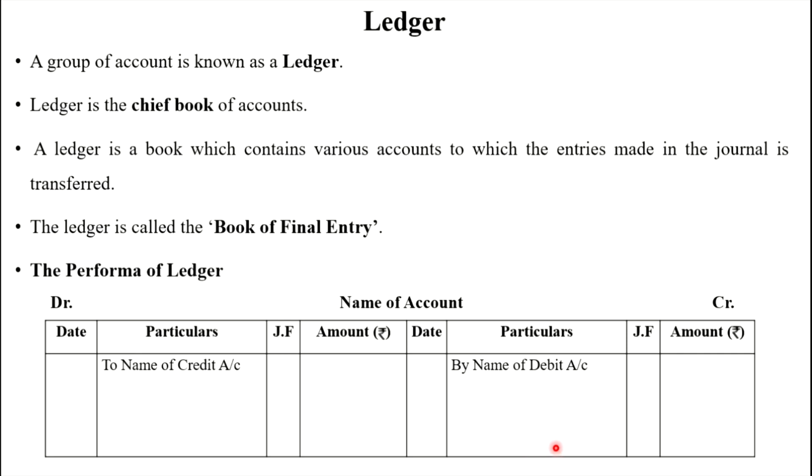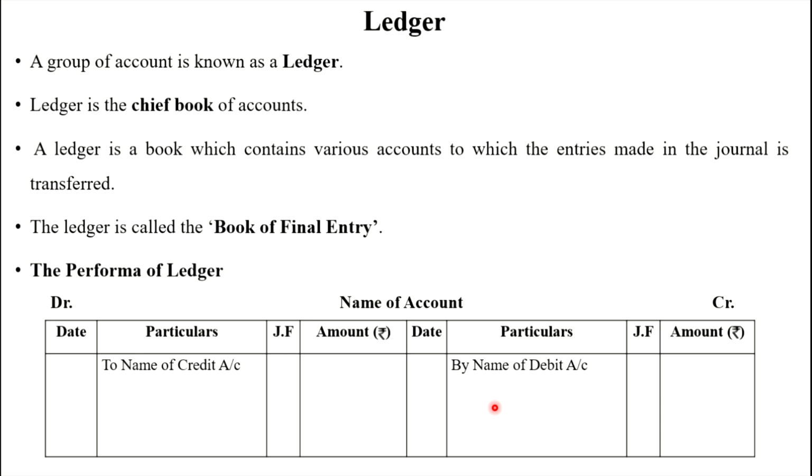And if the credit side is more than the debit side, then we call it a credit balance, and that balance we enter on the debit side to close the account and write it as to balance carried down. Now, we bring down the balance for the next period or month on the opposite side of that account, with the words to balance brought down or by balance brought down, as the case may be. Okay, this is all about the ledger.